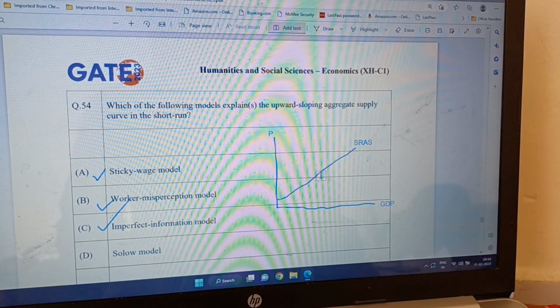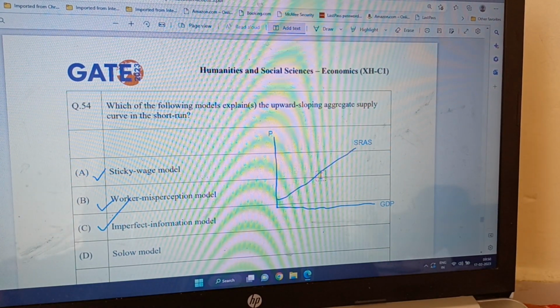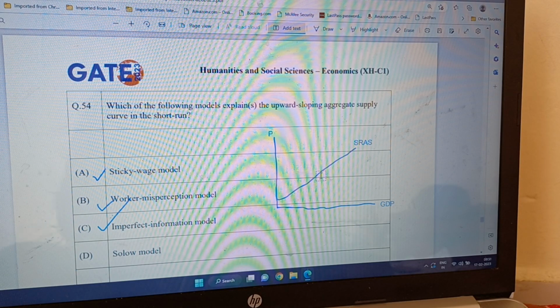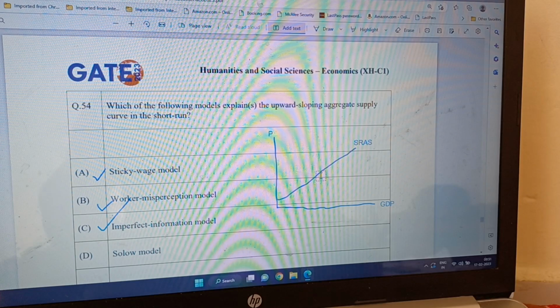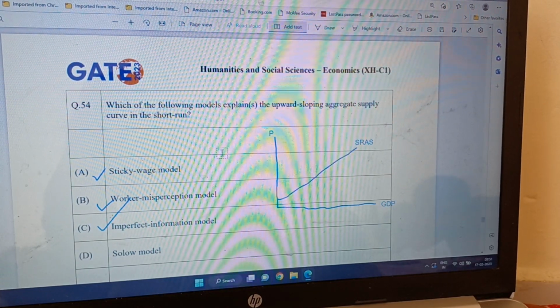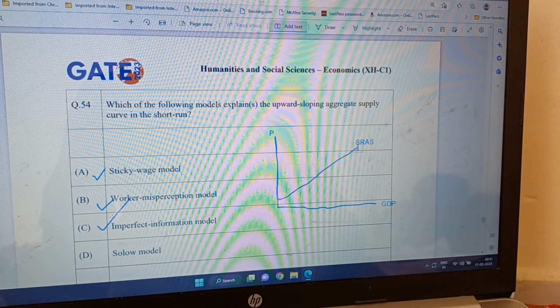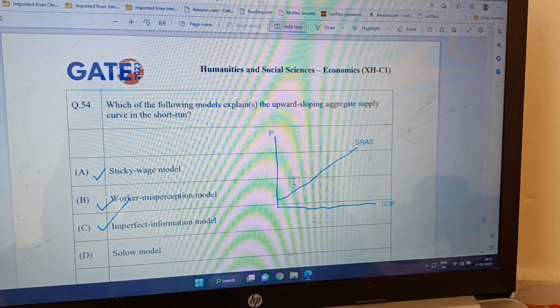They feel that last month I was getting only 500 rupees an hour, now I am getting 550, so let me work harder. But actually they are not getting any higher real wages. So this misperception model also makes the short run aggregate supply curve upward sloping.